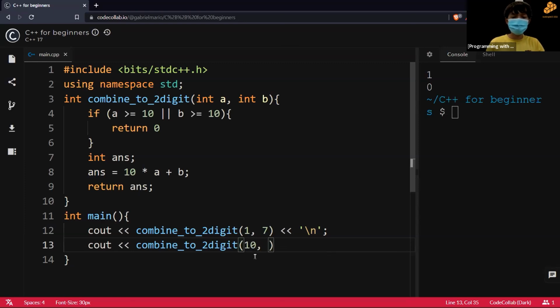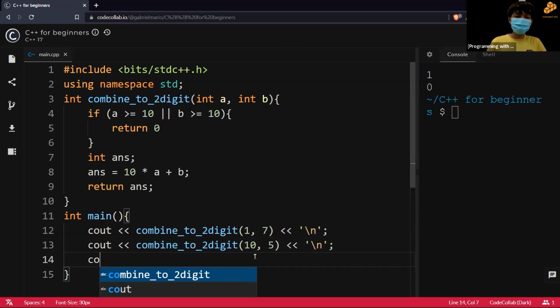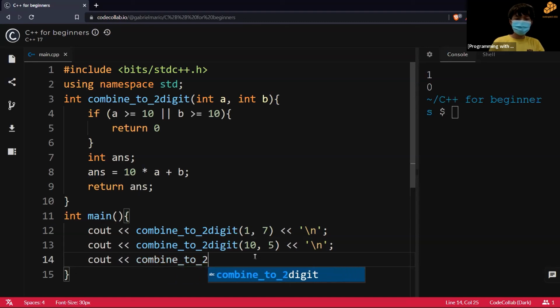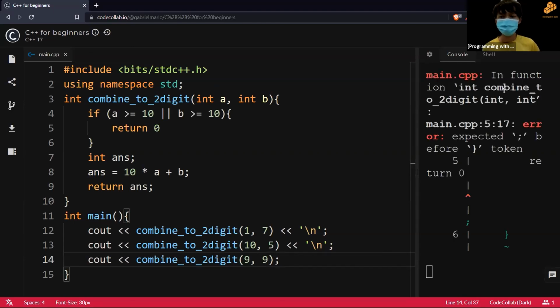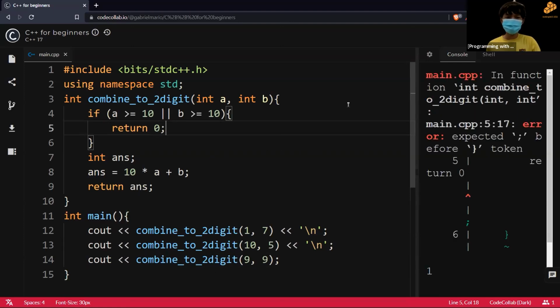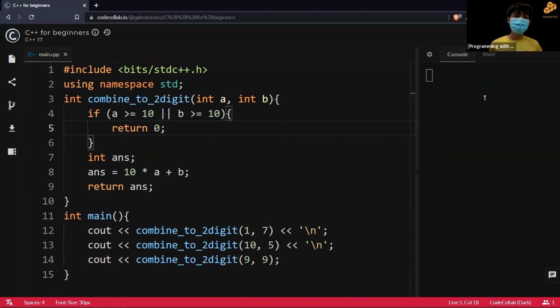So 10 and 5, this should return a 0. And another normal case, 2-digit 9 and 9. So the expected output is 17, 0, and 99. Okay, I missed a semicolon here, so I'll try it again. Okay, so this function works.